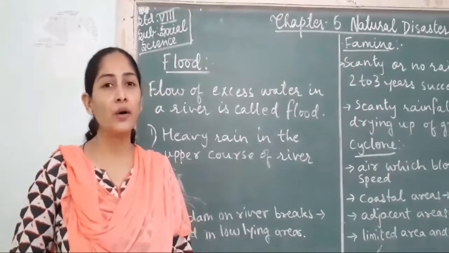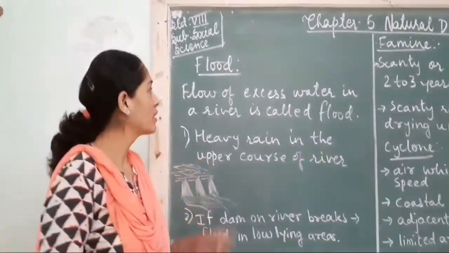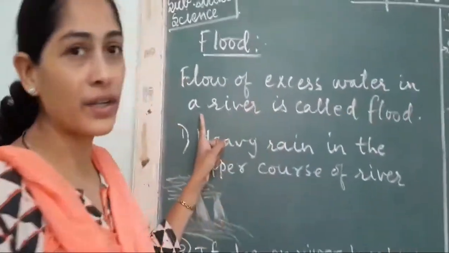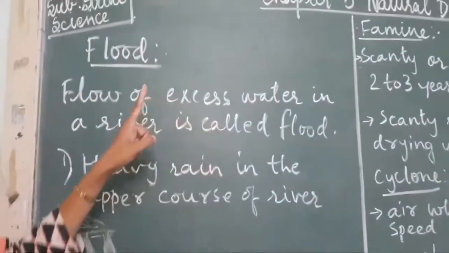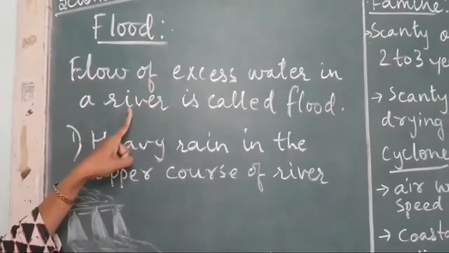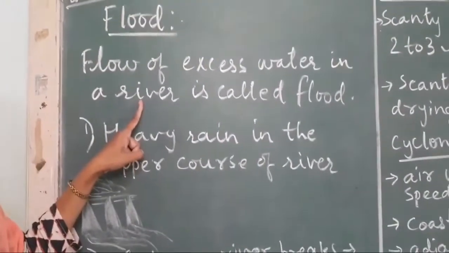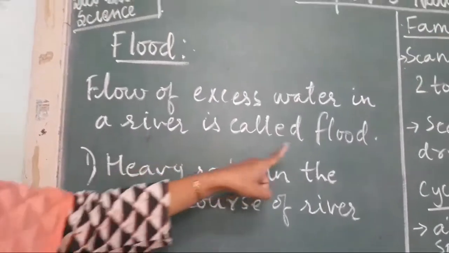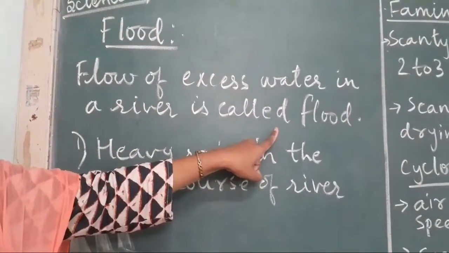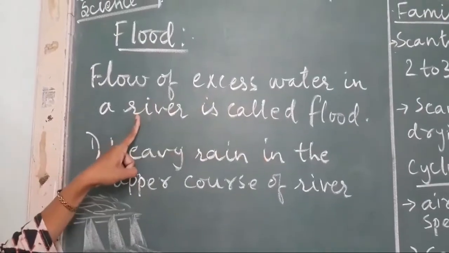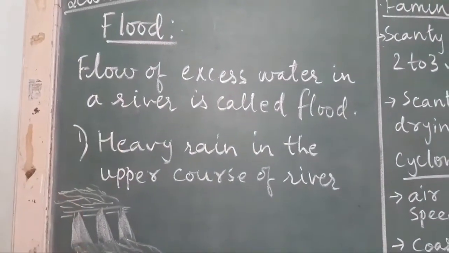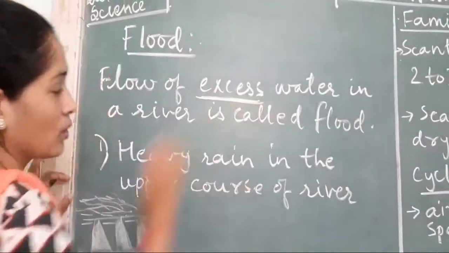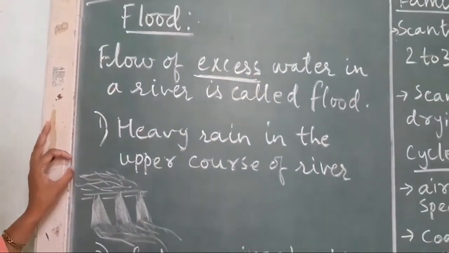Now let us learn about flood. What is flood? Flood means flow of excess water in the river. See, when there is excess water in the river, it tries to come out of its boundary and spread in the nearby areas, and there we say that we are experiencing flood. So when the water of the river comes out of its area, it is called flood, and it is excess water.